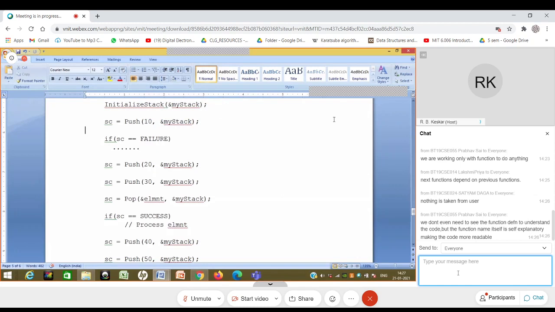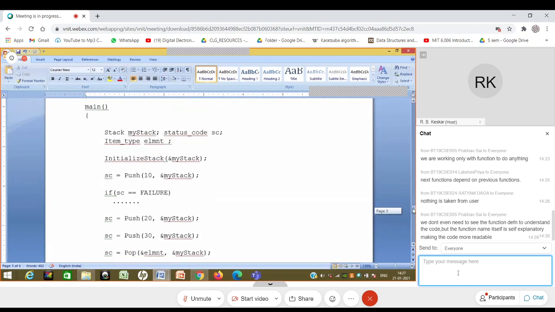But what is this my stack? If I look at it, I see there is some type which is called stack. So what I am giving to the outside world is that there is a type called stack, and there are operations like push and pop on that stack.